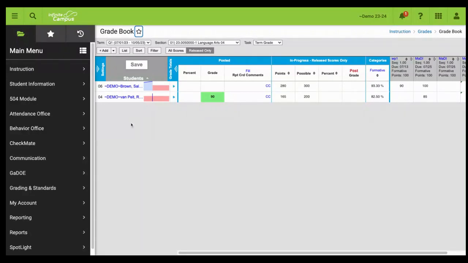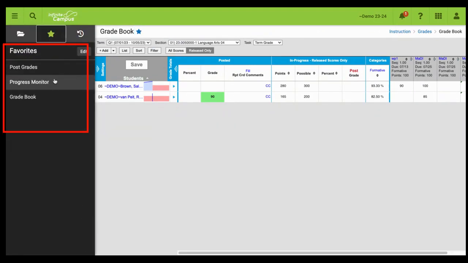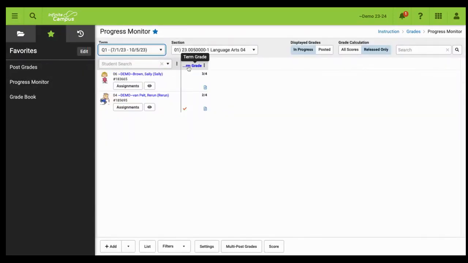A final helpful detail is to star different pages that you frequently visit within Infinite Campus. So if I know I'm going to be going to the Gradebook, I can select the star, turn it blue, and then notice on the far left over here, I can click my star and I'll see my favorite locations in Infinite Campus. So if I wanted to go right back to Progress Monitor, for example, I can select that. If I no longer want to favorite a page, I would simply come up here and uncheck the star and notice that it disappeared from my favorites area.